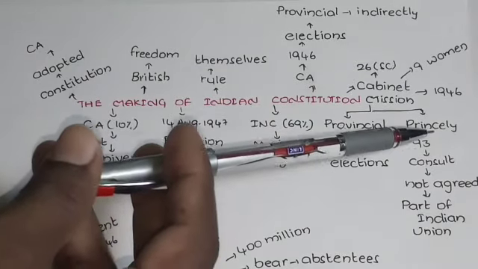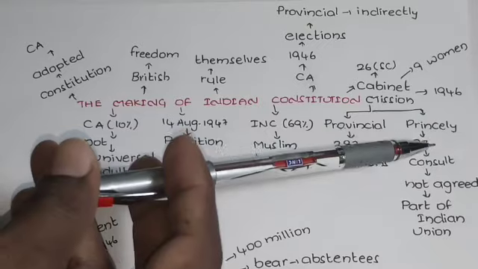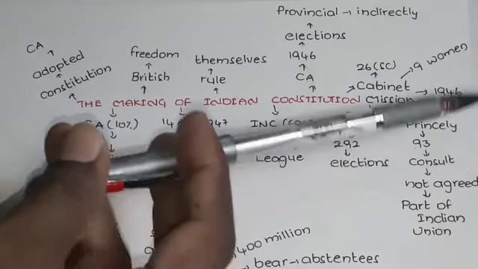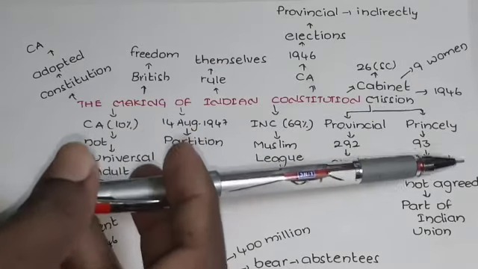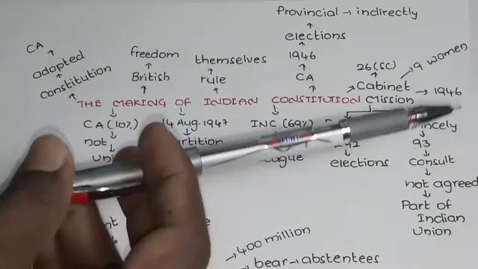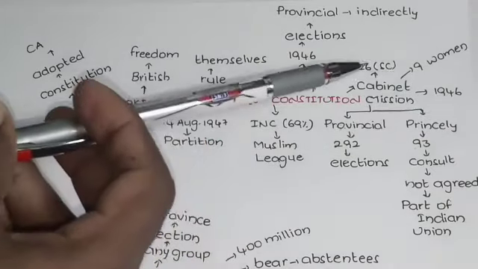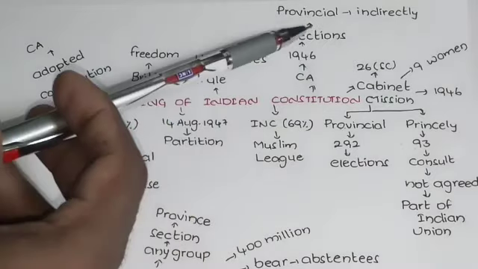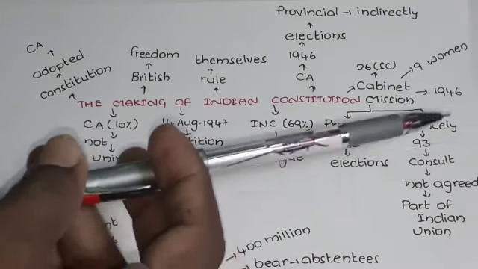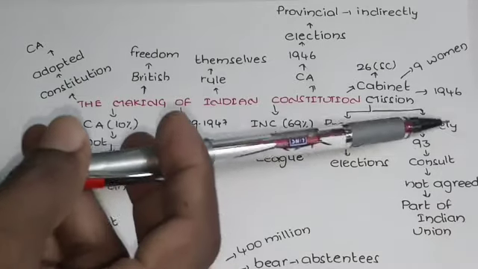But in the princely states, what happened? Through consultation, whoever was favorable to the king was appointed as a member of the Constituent Assembly. And why were they sent to the Constituent Assembly? When the issue of joining the Indian Union was raised, take the example of Telangana.